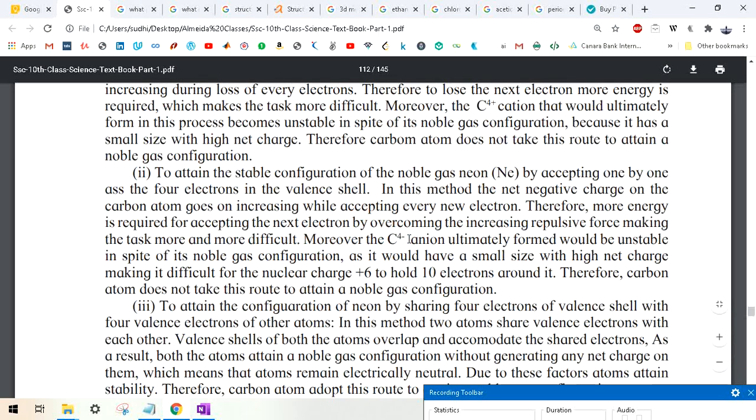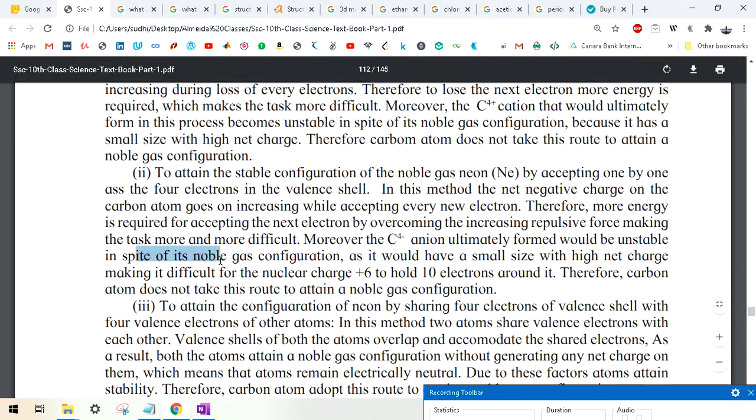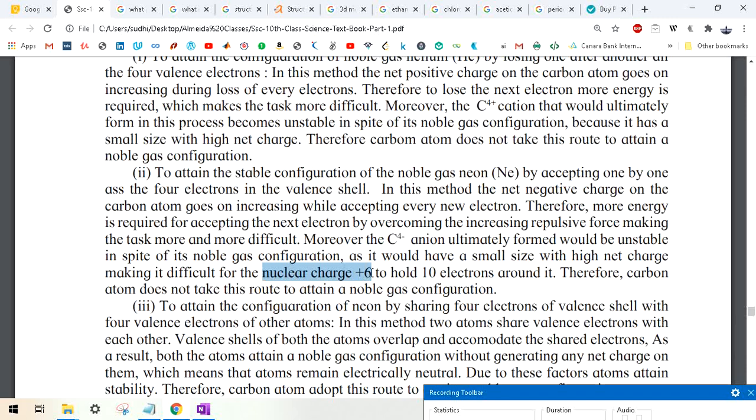Anion means negative charge. So the C4 minus anion formed is unstable even if it has noble gas configuration, as it would have a very small size with a high net charge. I told you why the size is small, right? And it will have high net charge, which means it will have a -4 charge. So it will become very difficult for the nucleus with +6 to hold 10 electrons around it. The nucleus of carbon has 6 protons, right? So if there are 10 electrons outside it, what will happen? The repulsion will increase.